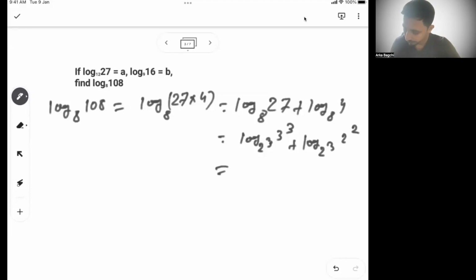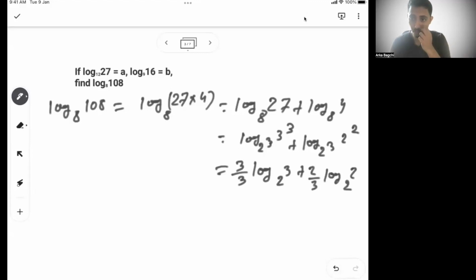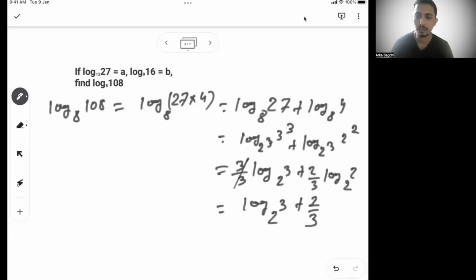So can I say 3 by 3 coming in front and log of 3 base 2 plus 2 by 3 coming in front, this is log of 2 base 2, right? So from here we can say log of 3 base 2 plus 2 by 3, because 3 gets cancelled here and log of 2 base 2 is 1. So this is what, 2 by 3 log of 3 base 2.